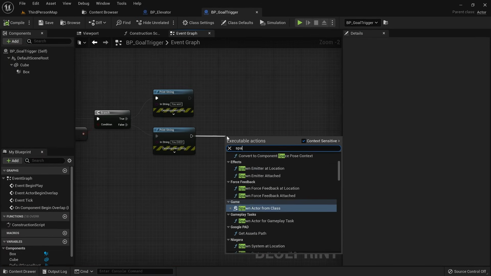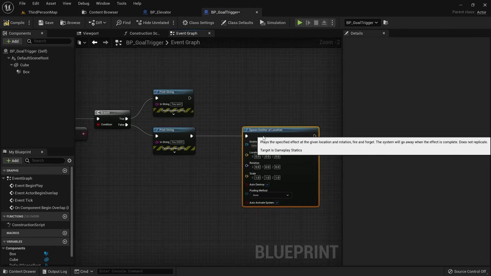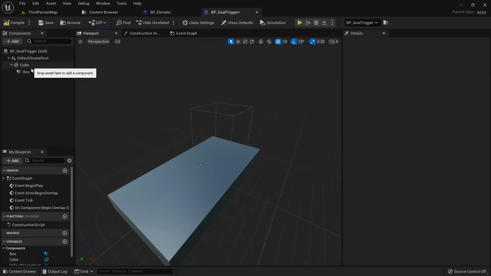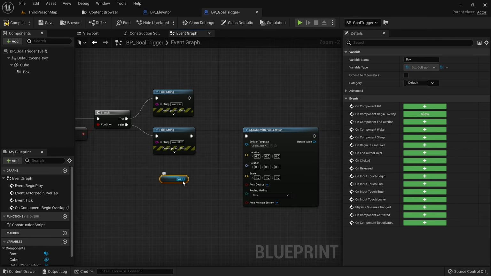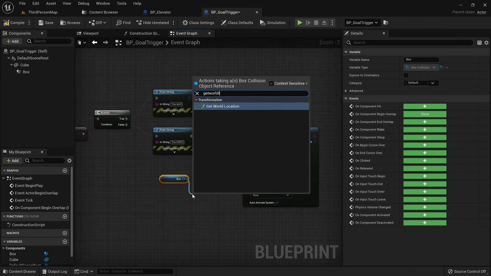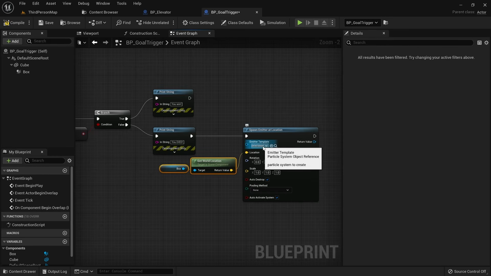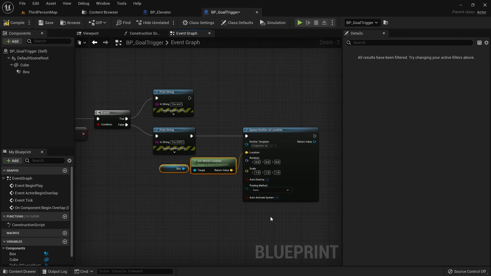If we die, we want to destroy the player character and play an explosion effect and sound. To spawn a particle effect, we can use spawn emitter at location. There are a lot of pins here, but you don't have to worry about most of them. We want to spawn the particle effect where our box collision is, so we can just get the world location from it and plug it in. As the emitter template, we then want to select P explosion.